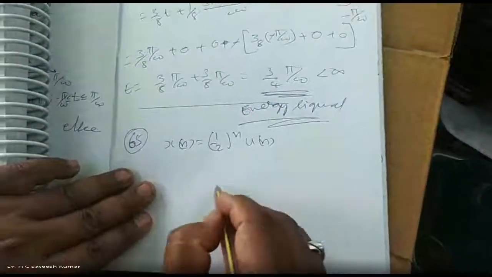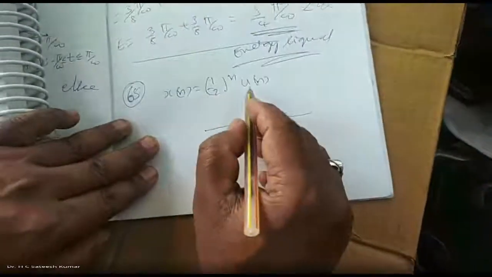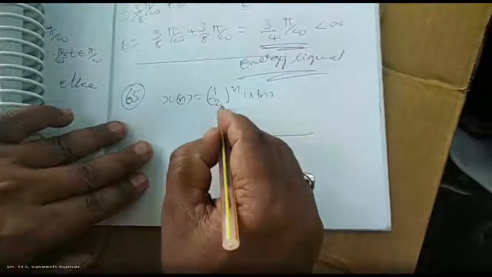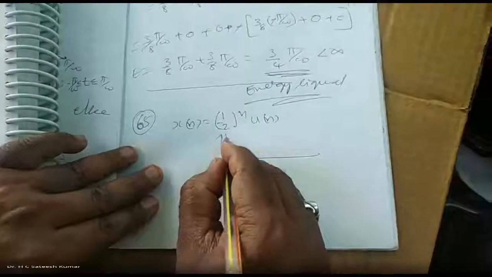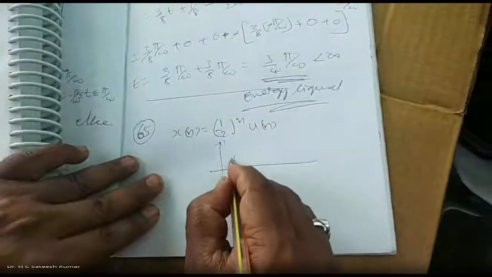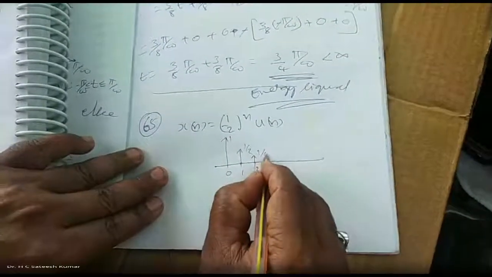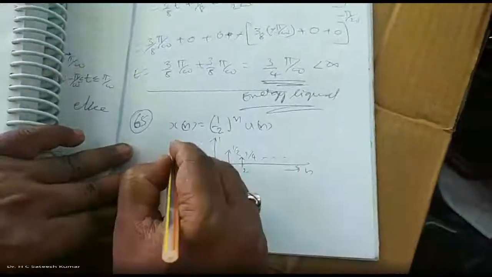As a first step, sketch the signal. u of n means it is ranging from 0 to infinity. At 0, its value, half to the power of 0, is 1. At 1, half. At 2, 1 by 4, and so on. This is your x of n.